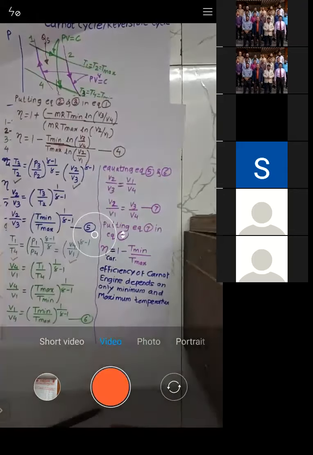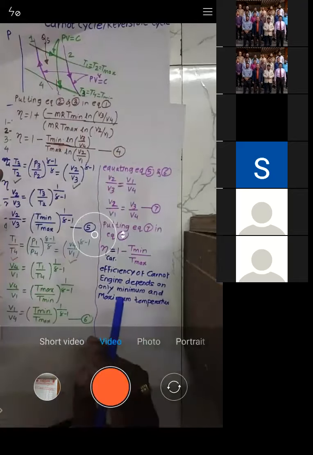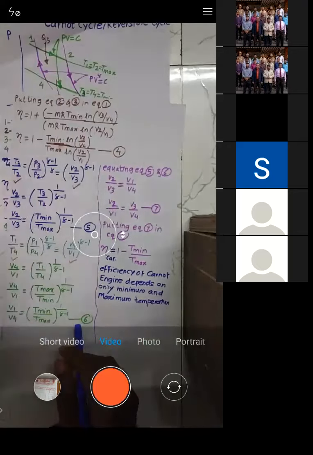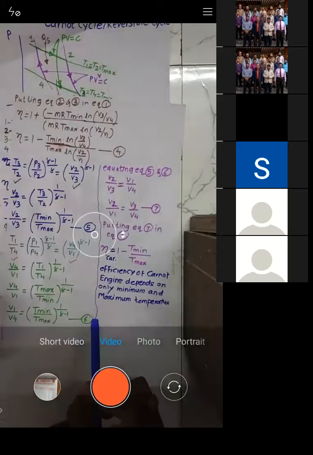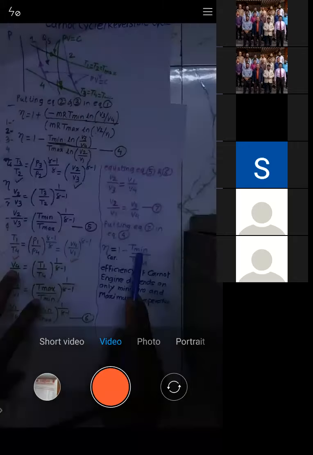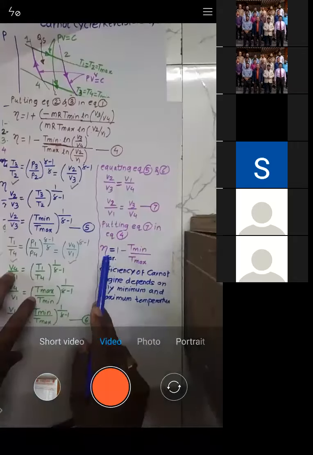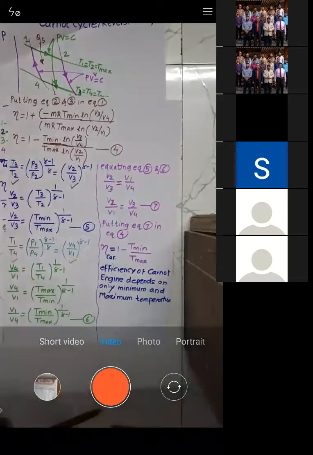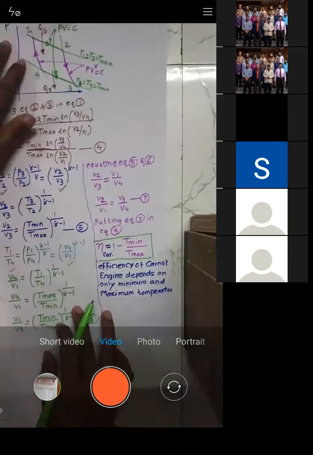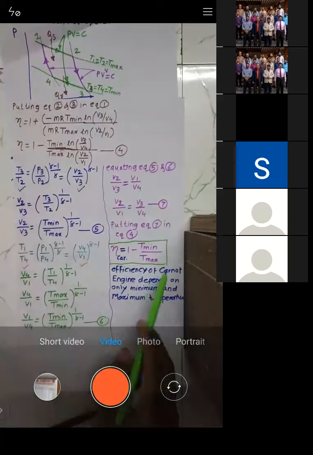Yes, sir. So if you have a Carnot engine, there is nothing to do with what heat is supplied, what heat is rejected, what work is produced. The efficiency of Carnot engine only depends upon what minimum temperature and what maximum temperature you have. If you have these two temperatures, you can calculate the efficiency of Carnot engine. This is a very important expression which will be useful throughout your professional journey. Efficiency of Carnot is given by 1 minus T min by T max.